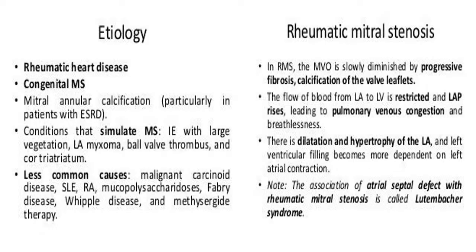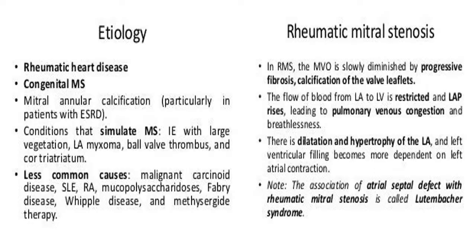The mitral valve starts to fibrose, thicken, and the structural deformity starts.